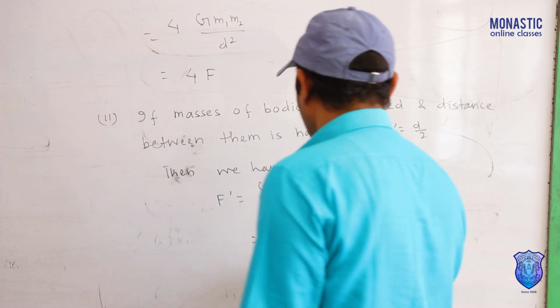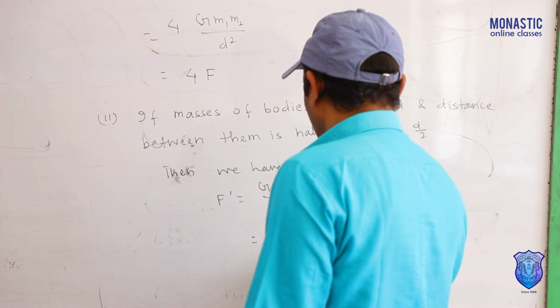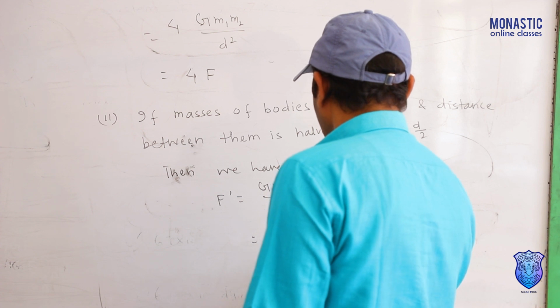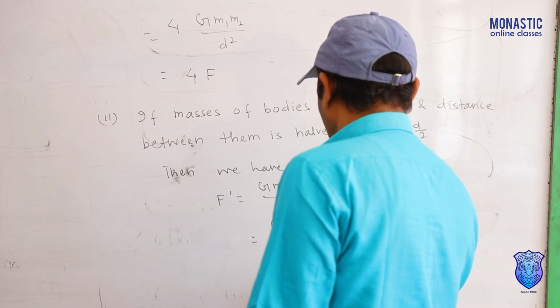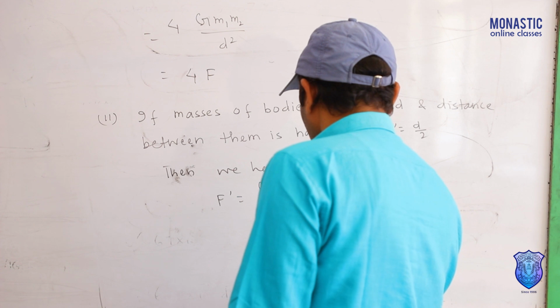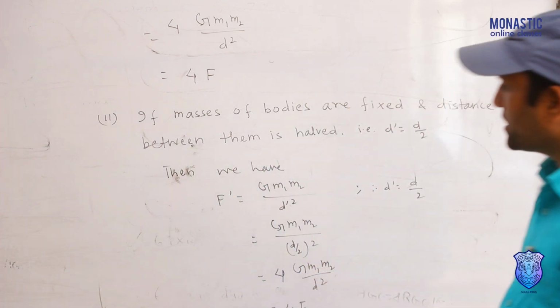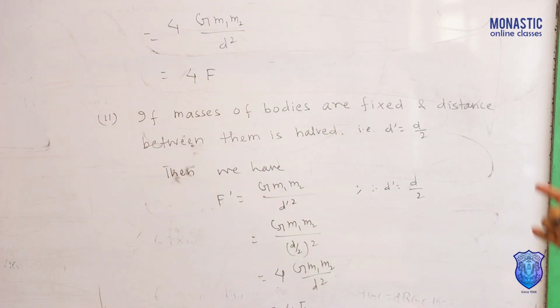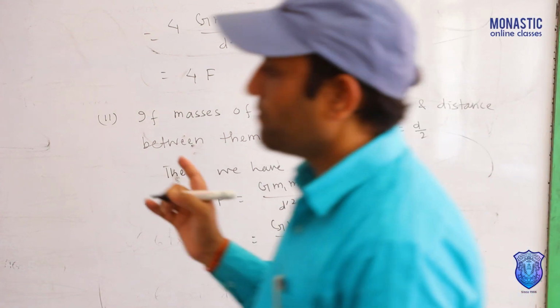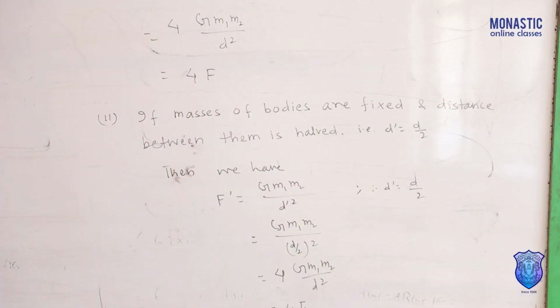Then it will be d square by 4, 4 goes up, 4 G m1 m2 by d square. It means gravitational force is increased by 4 times if distance between them is half, but masses of the bodies remain constant.